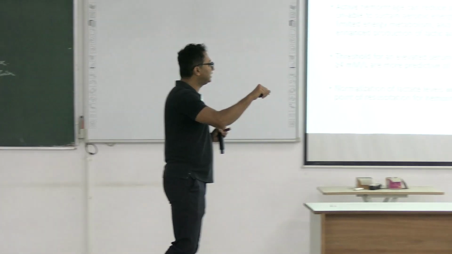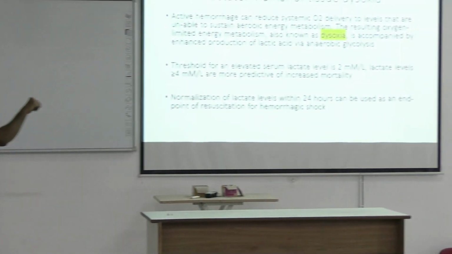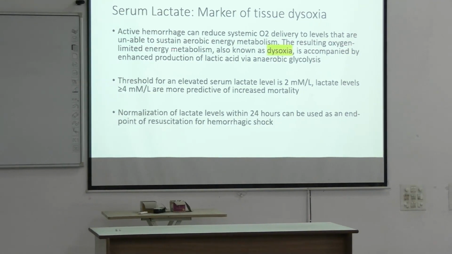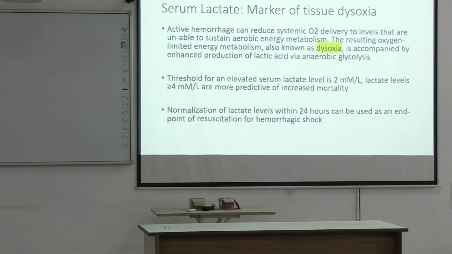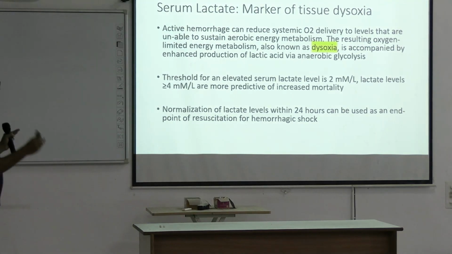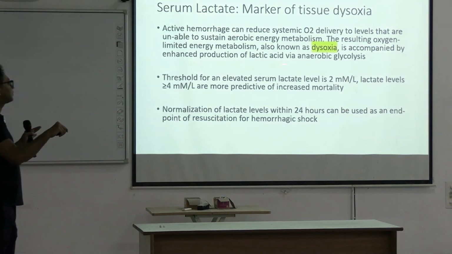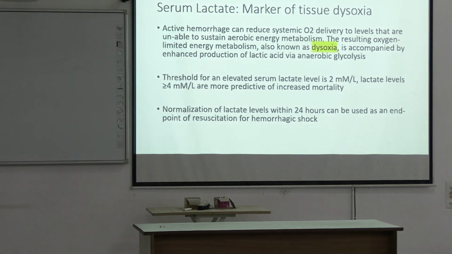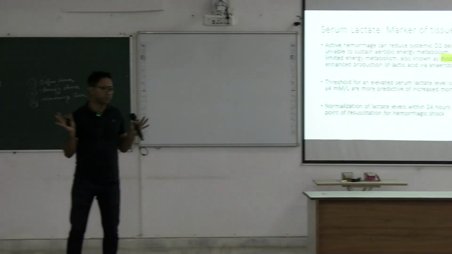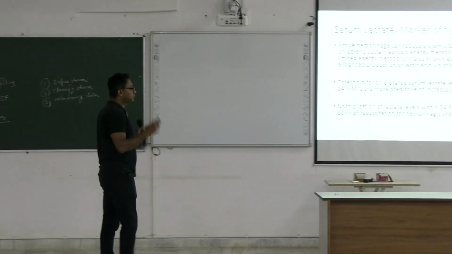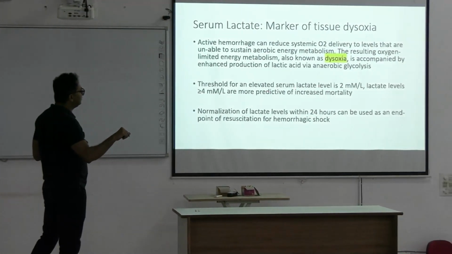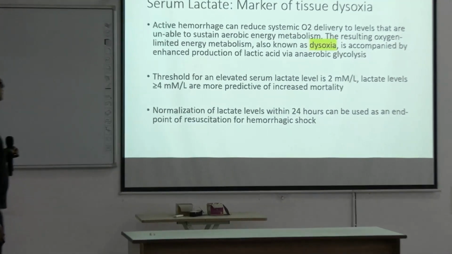reduce the systemic oxygen delivery to a level that is unable to sustain aerobic energy metabolism. This resulting oxygen limited metabolism is called dysoxia. Oxygen limited metabolism, it is called dysoxia, and it is accompanied by enhanced production of lactate via anaerobic glycolysis. ঠিক আছে, পুরোটা anaerobic pathway দিয়ে হচ্ছে, anaerobic glycolysis, and the threshold is 2 millimole per liter. Threshold for elevated serum lactate is 2 millimole per liter.